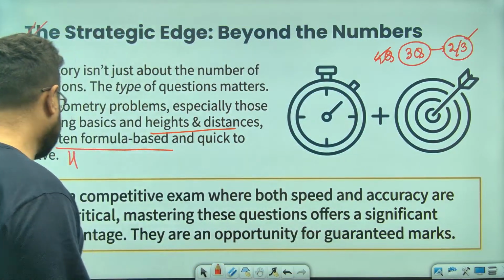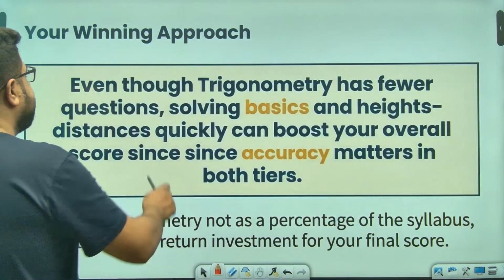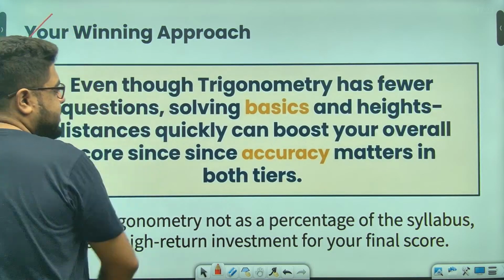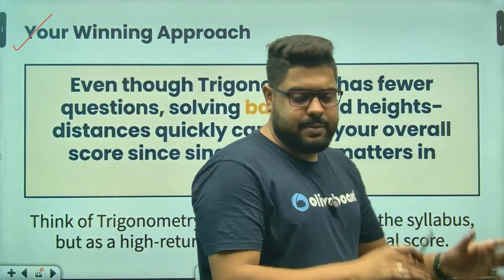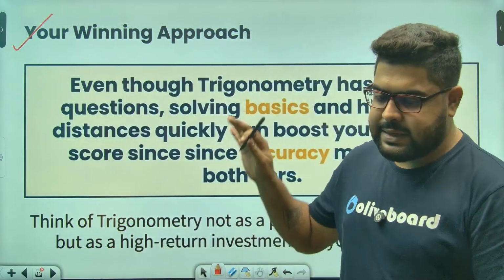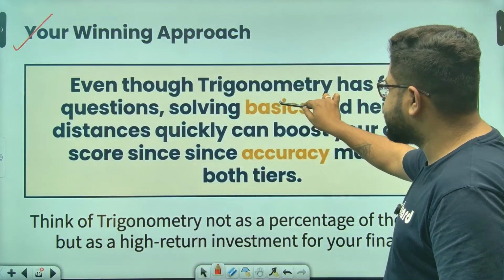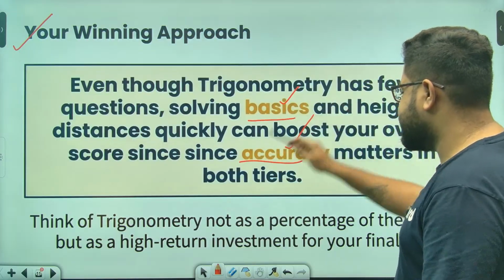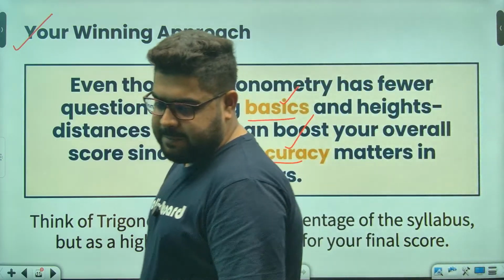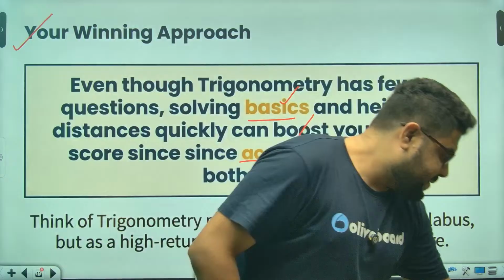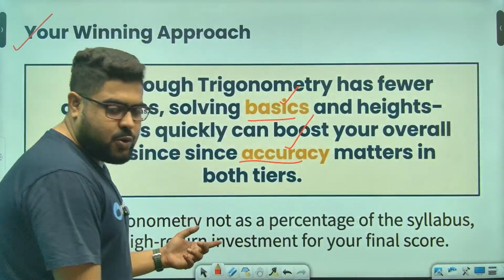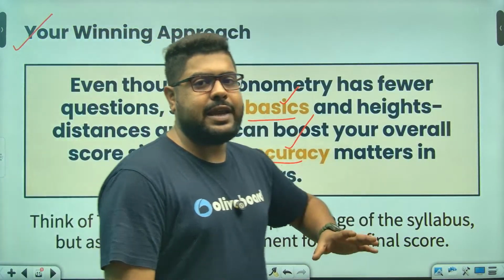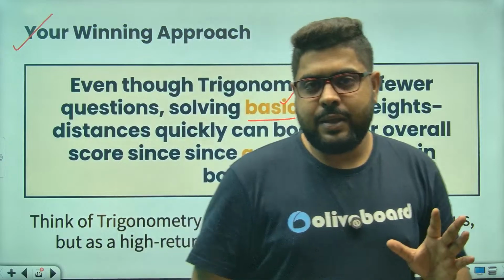Clear? So with that being said, this will be your winning approach, and this is literally what I'm saying. Just focus on your basics and focus on your accuracy. These 2 are the key words here. Perfect. And you see the last line, don't think it is not a very high ROI topic.